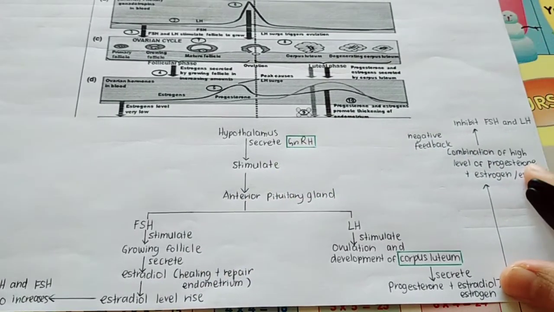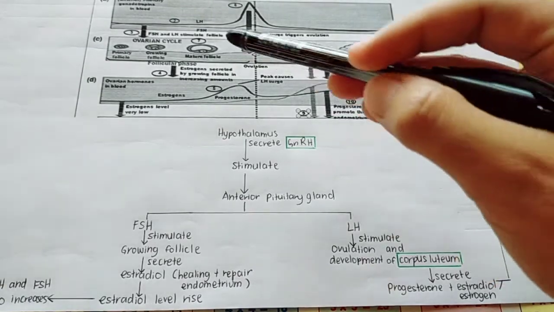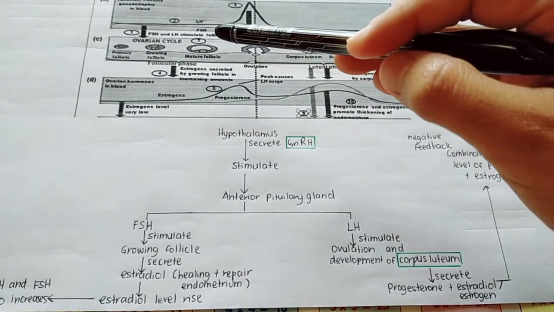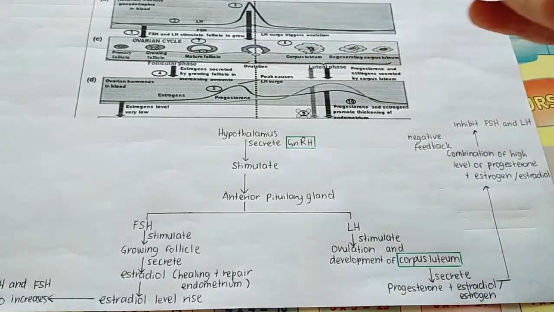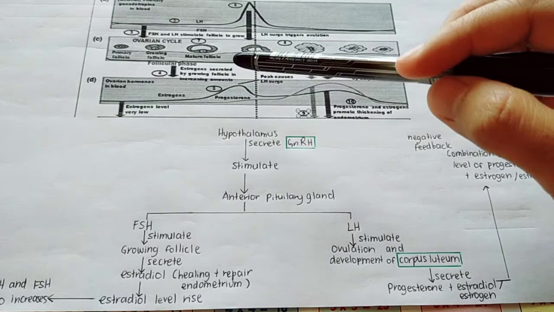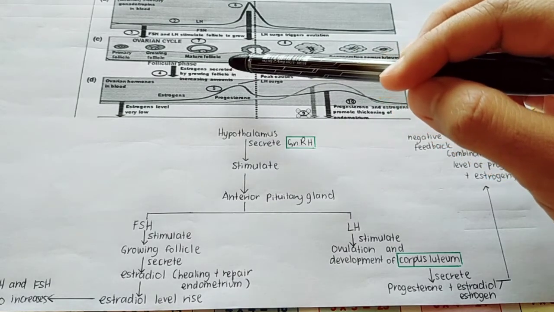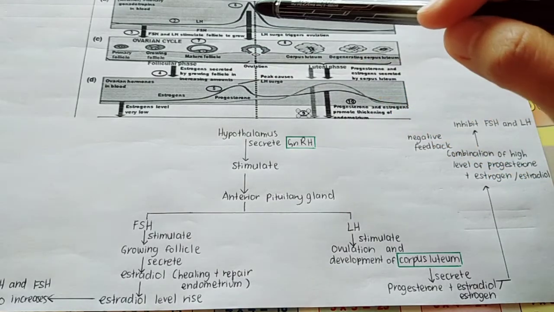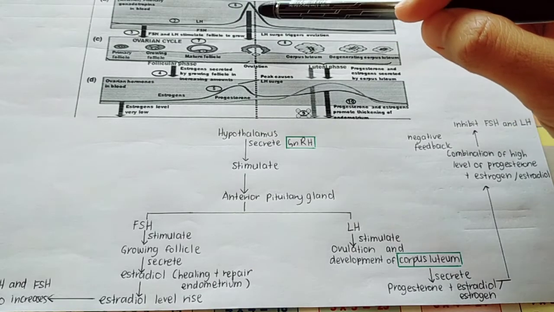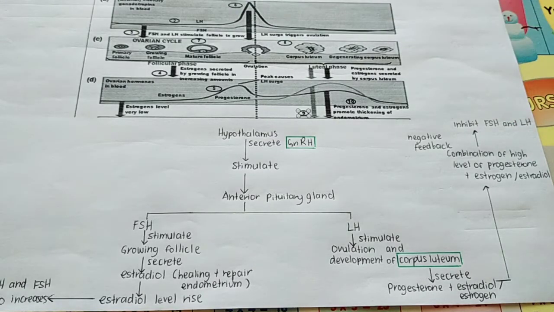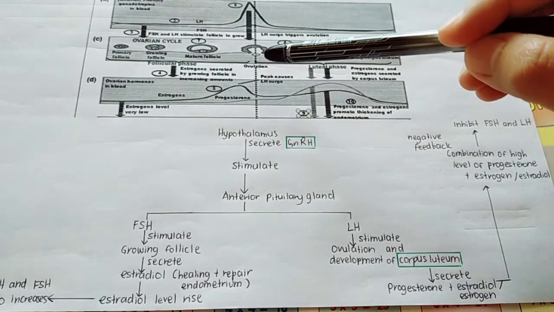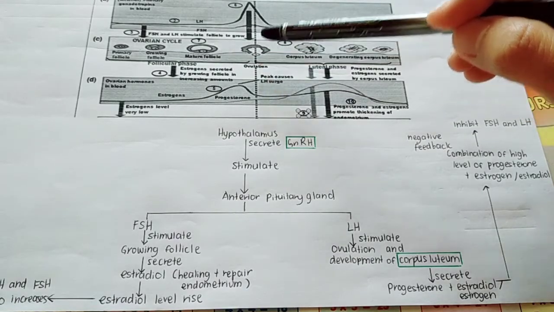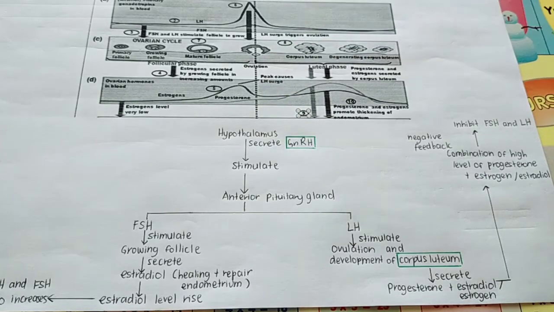Okay, and then when the estradiol level rises, the LH and FSH levels also increase. So what happens when there is a high level of LH? LH will stimulate the final maturation of the follicle to become a Graafian follicle, and also LH will stimulate ovulation. So what is the meaning of ovulation? Ovulation means the Graafian follicle ruptures and releases the secondary oocyte. So this secondary oocyte is ready to be fertilized by the sperm.